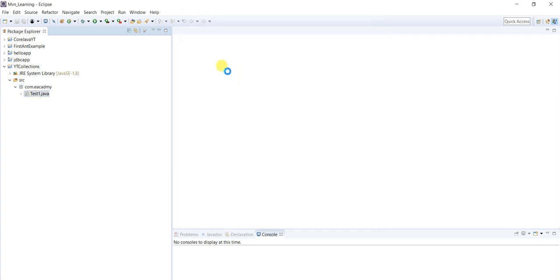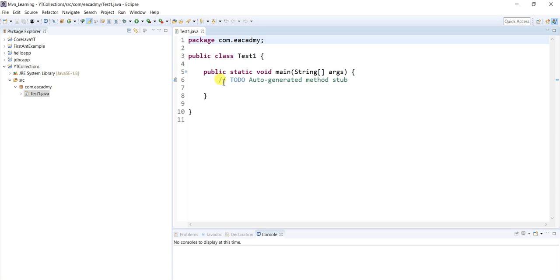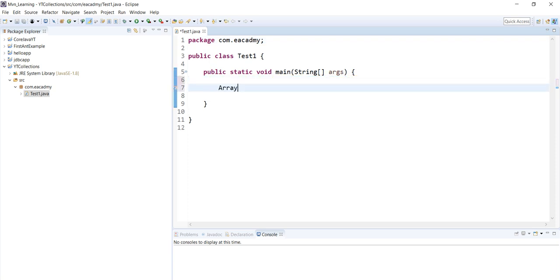Okay, so here we have the array list. So let's quickly create one array list. Let's say al equals new ArrayList. Now you can see it's giving me some error. Why is it giving an error, and how to fix it? Just press Control Space and it will show you what packages you can import.